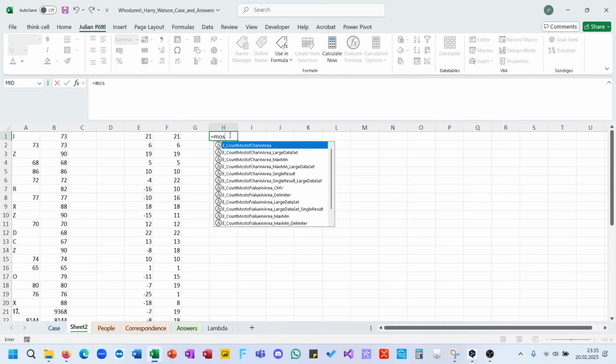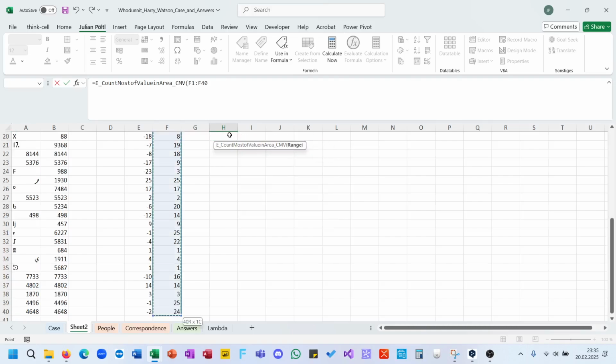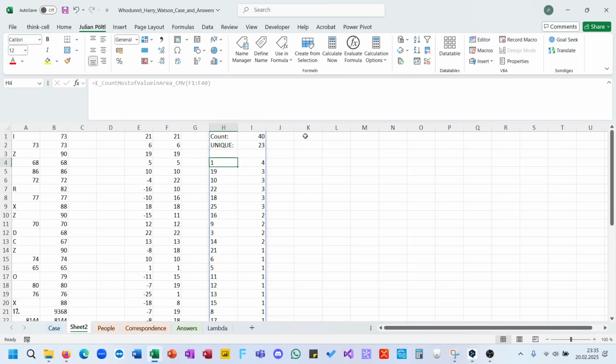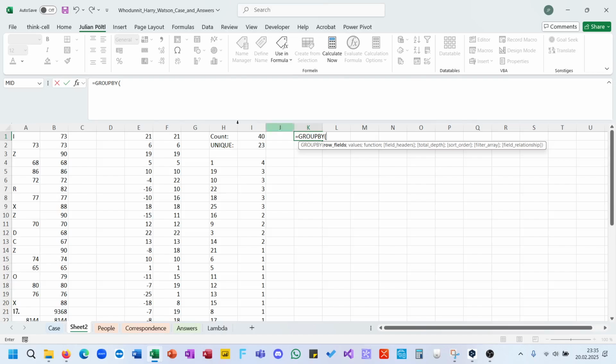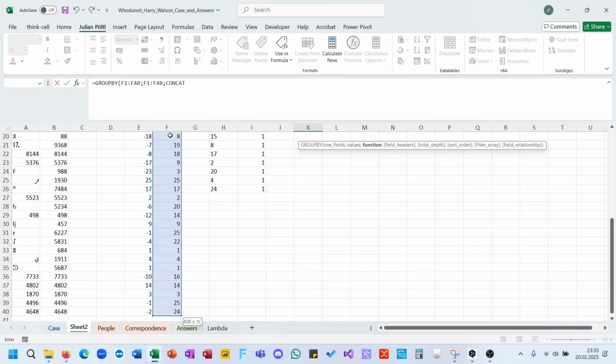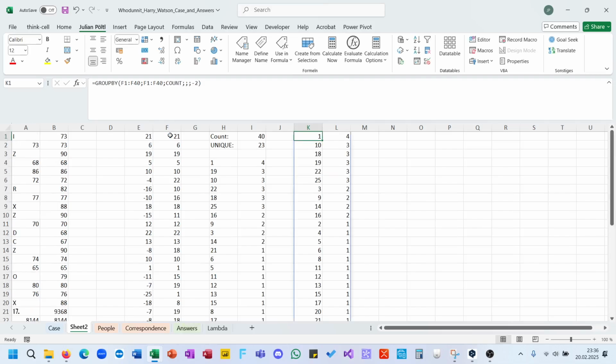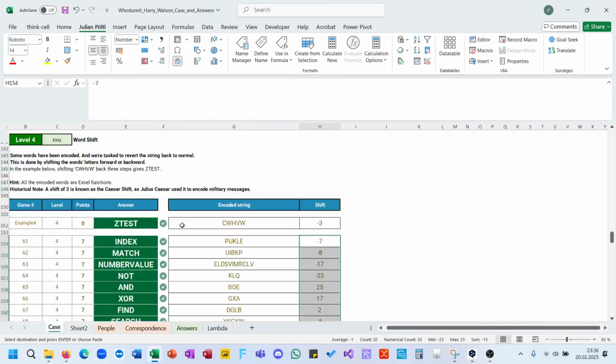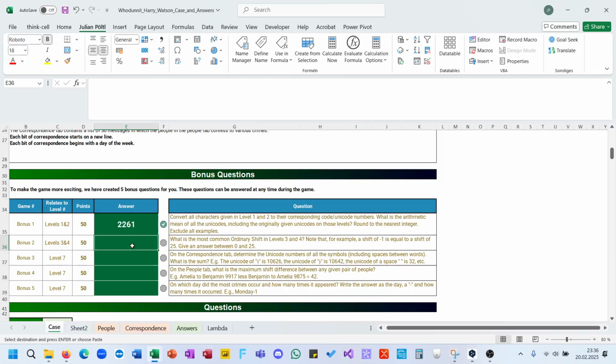And now I use my most used lambda, which is sorting this accordingly and would know, oh, it's a 1, or you can use GROUPBY. Row fields and values are the same. Function is not CONCAT, it's COUNT. Count or COUNTA doesn't matter. Sort order is -2 to have it descending after the second column, and it's basically the same as here, but slower. This is actually my most used Excel Esports lambda, or lambda at all. And you need to input this as a 1, sorry.